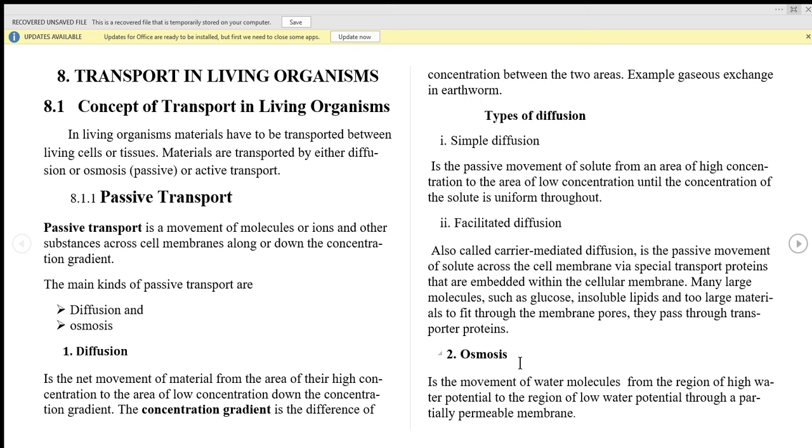Yaani namaanisha kwamba osmosis inatokana na diffusion. Kwa sababu gani? In osmosis tuna material move from a region of high concentration to that which is low concentration, but hapa kwenye osmosis material yanayo move ni only water. So osmosis ni special case of diffusion, ambao involves movement of only water. Tukisema region of high water potential means region of high concentration of water to the region of low water potential, to the region of low water amount, through a partially permeable membrane, kupitia partial permeable membrane.